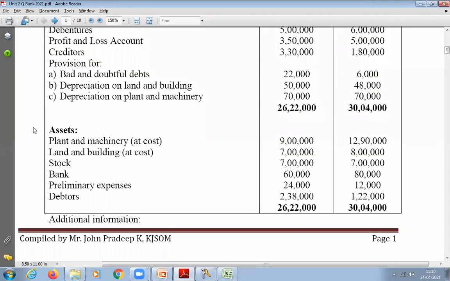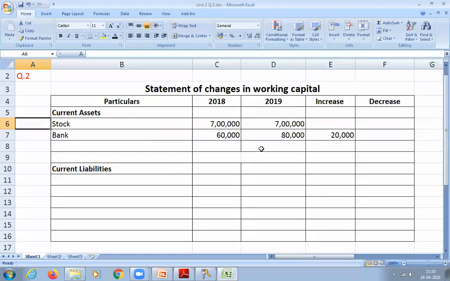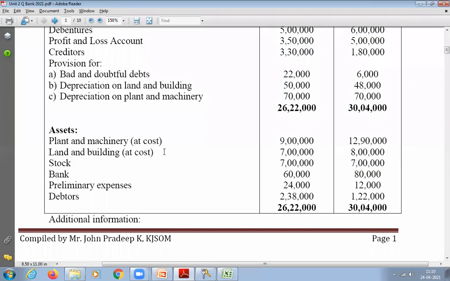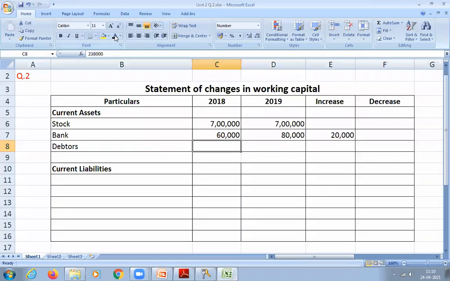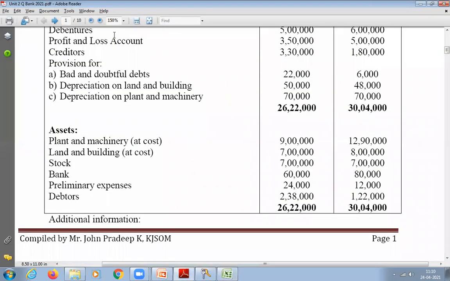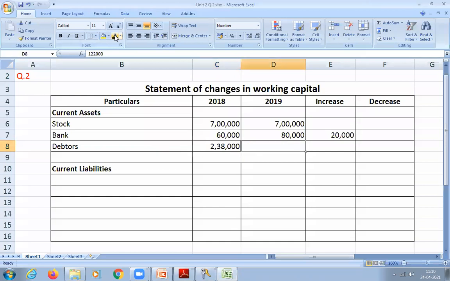Debtors. How much? Note the amount, 2,38,000 and 1,22,000. Write down debtors. So 2018, how much did we say? 2,38,000, and 2019, 1,22,000. I already fed everything and kept it ready so that we will not waste time. That is why you can see the numbers automatically appearing there.